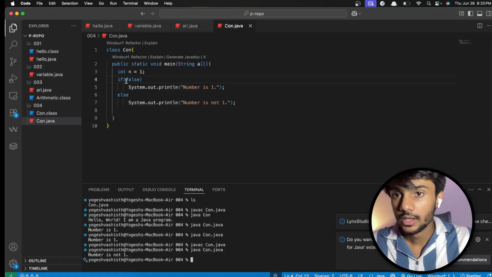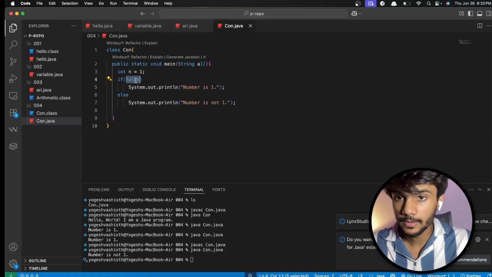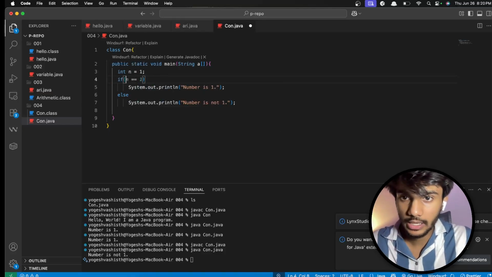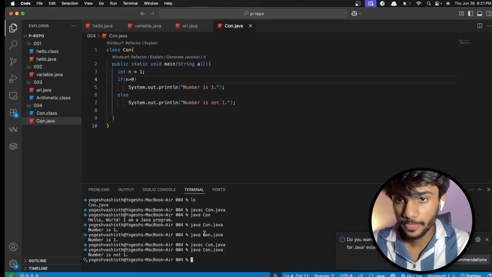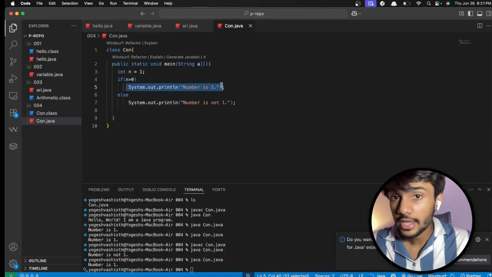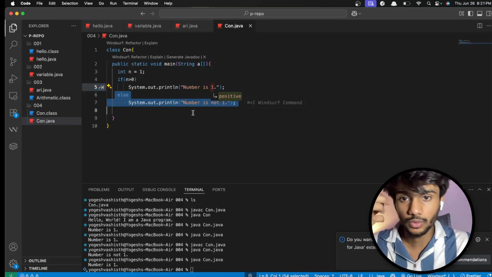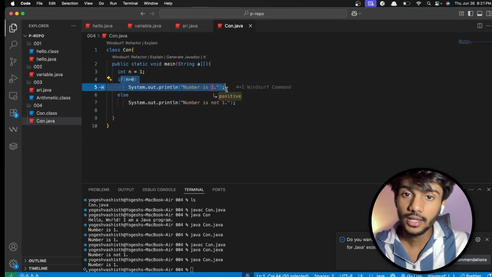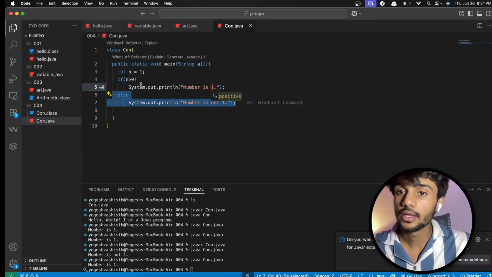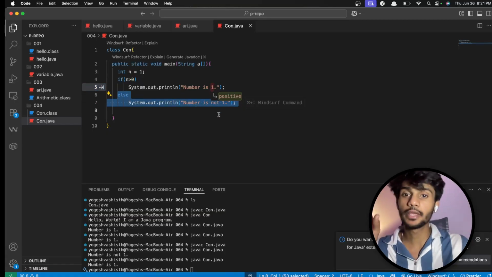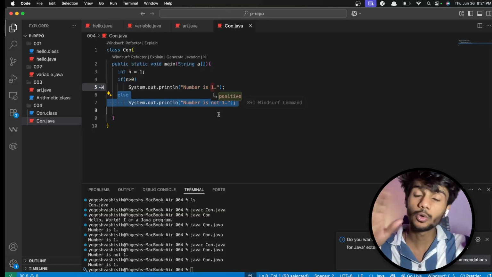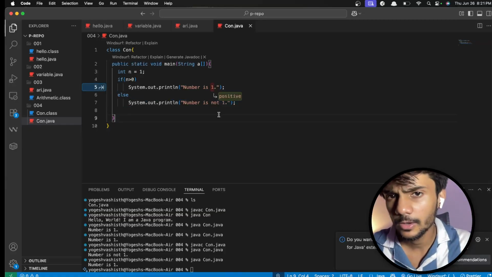And this will work. So this should produce a boolean. I can do n greater than 0. It should show n is 1 because n is greater than 0. If the if case gets executed, the else won't get executed. If the if is not executed, then the else will get executed. I hope you understand this. If the true part is happening, the false part will not happen. If the false part is happening, the true part won't happen. Simple.